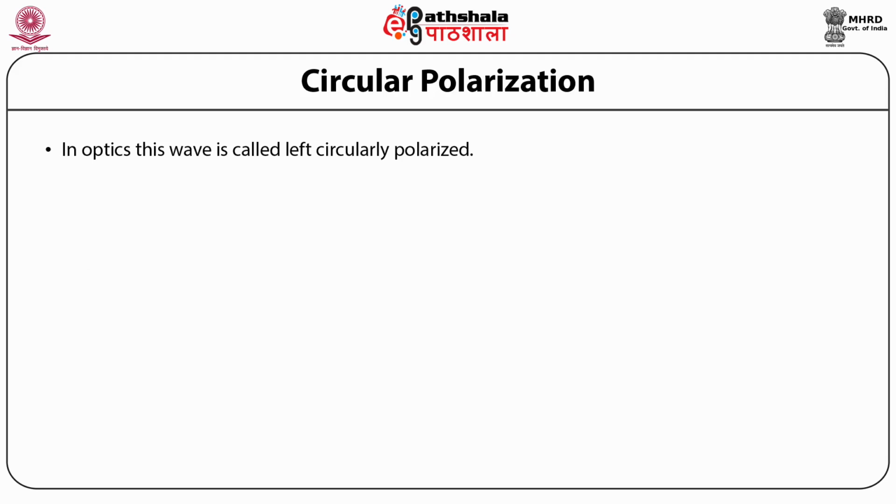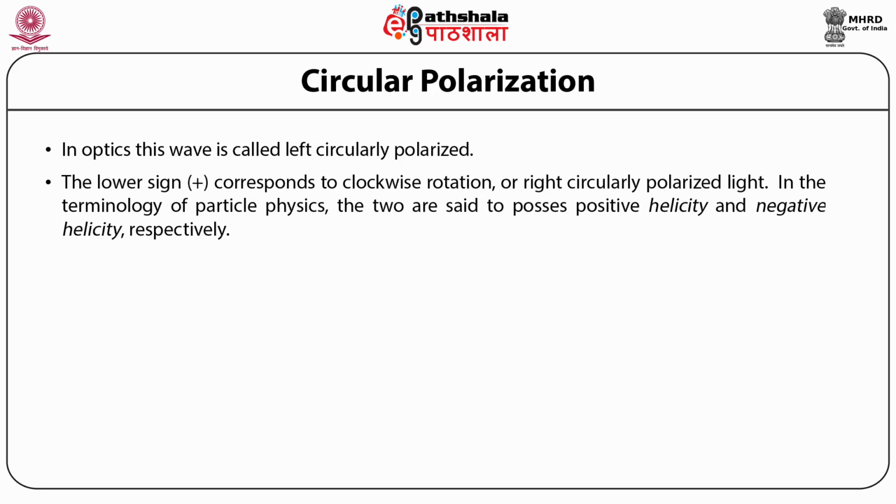Similarly, if we look at the positive sign, then this denotes a rotation which is in the clockwise direction when the observer is looking into the oncoming wave, and this denotes the right circularly polarized light, and in the terminology of particle physics is said to possess negative helicity.